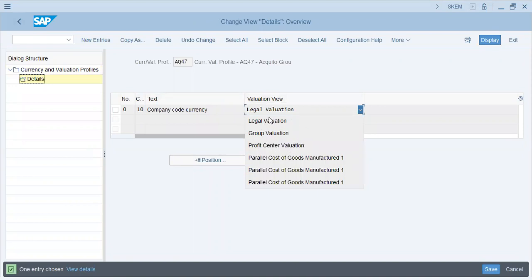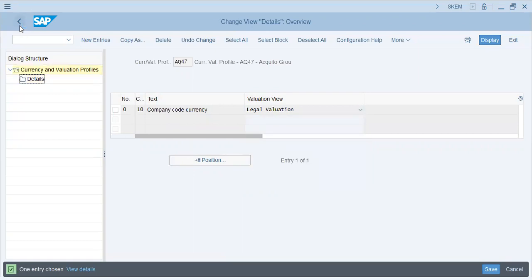Legal is for auditors, investors, common public. Group is for group companies at group level. Profit center is for management level because you can define your products as your profit centers, or you can define your geographic locations, offices, or showrooms as profit centers. Okay.